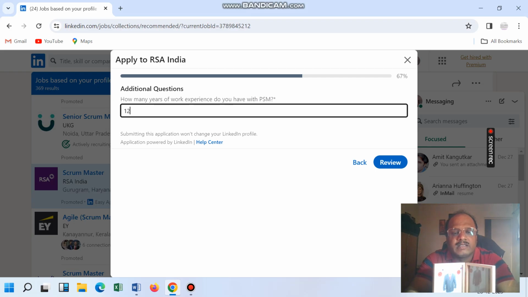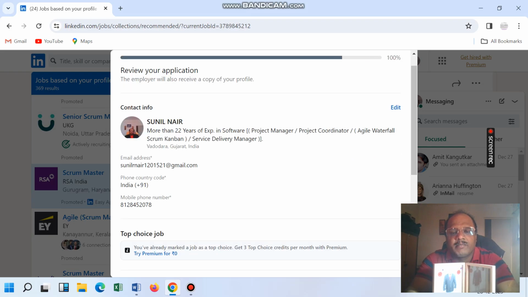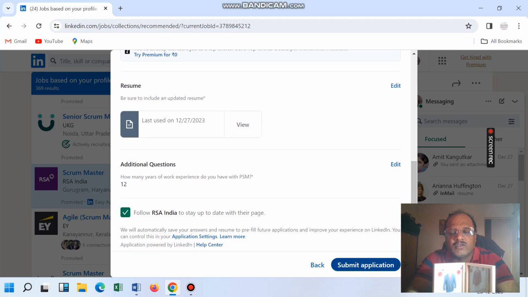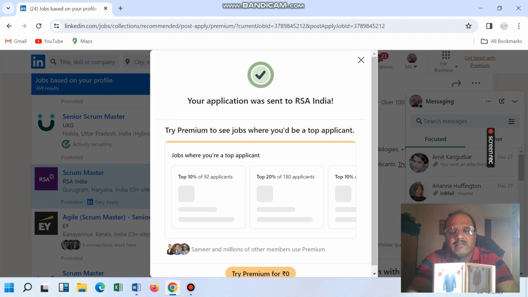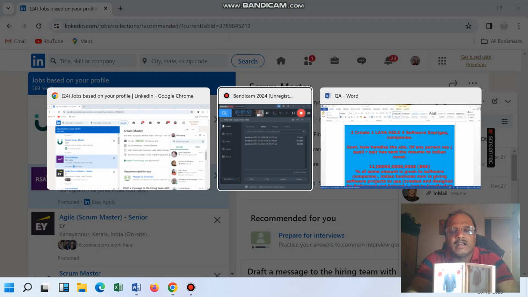So how many experiences? Scrum was used previously also, when the Scrum certificate was not there. At that time also the people of the software industry were using Scrum, with the technology actually created just now.